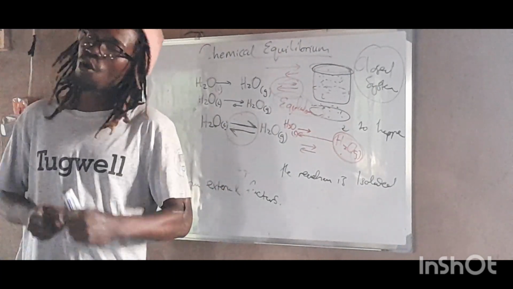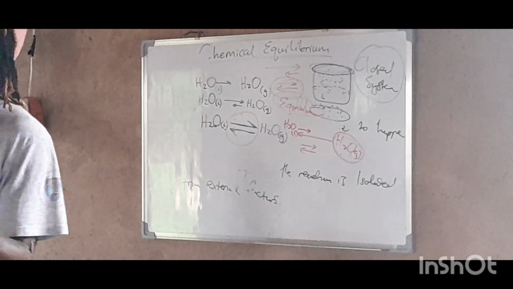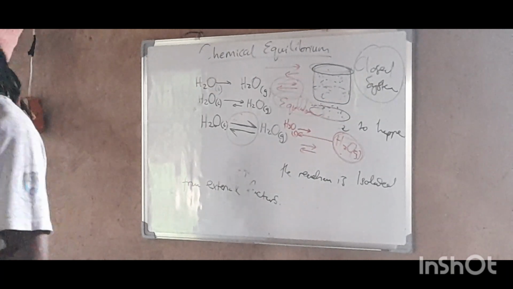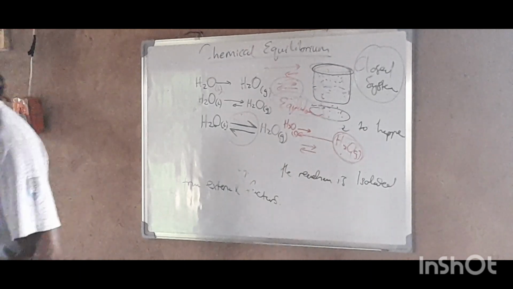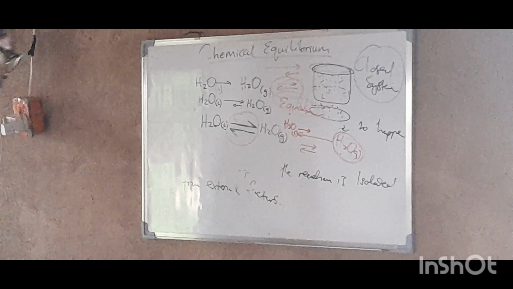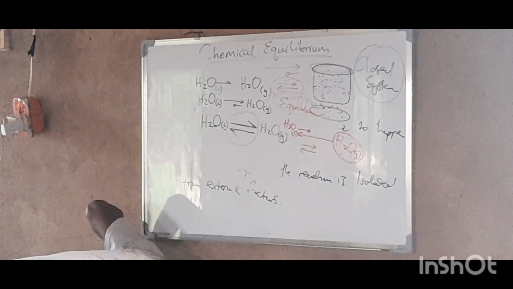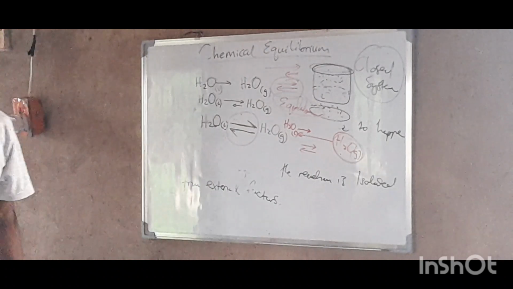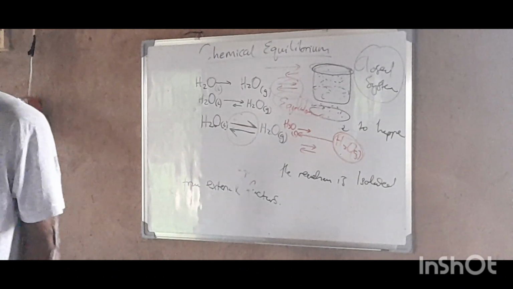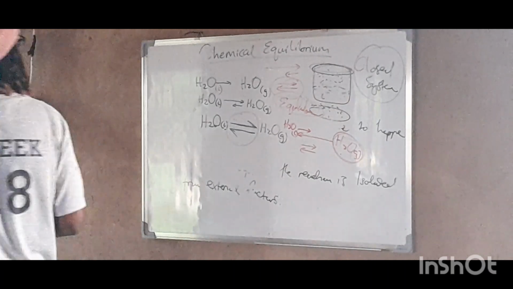Right? So we are going to talk about those factors that affect equilibrium. There are only 3 factors that affect equilibrium. Can you guess? There's temperature, concentration, surface area, pressure, right? No surface area. No, there is no catalyst. There is just concentration, temperature, and pressure, right?